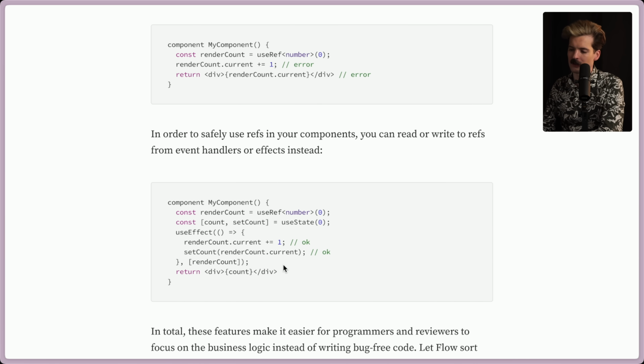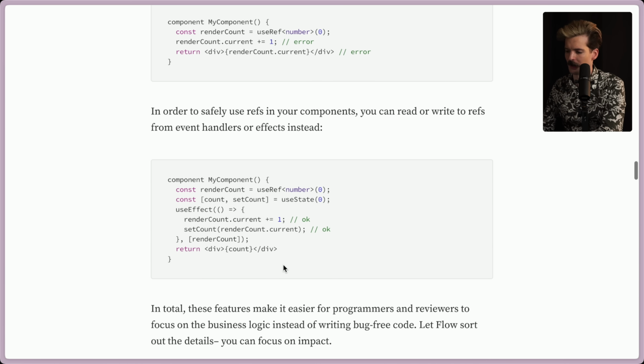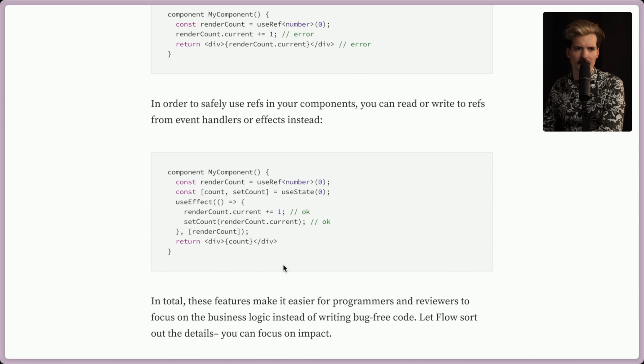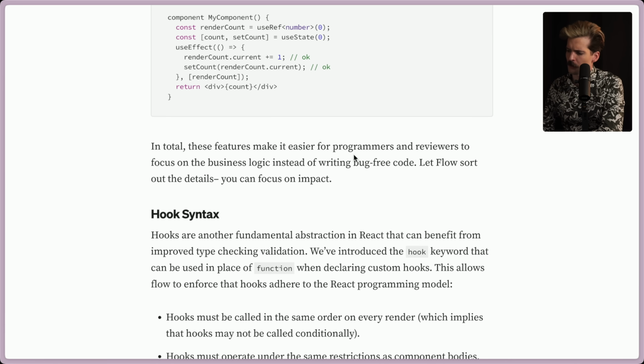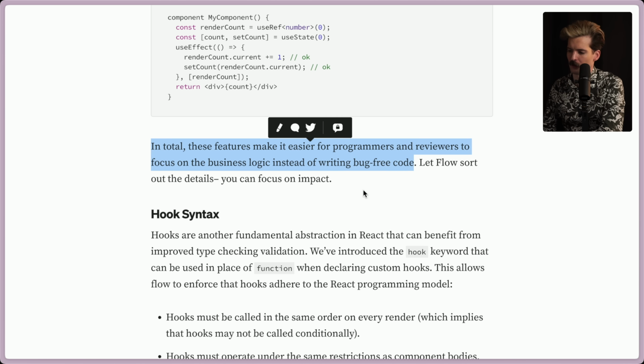Yeah. Nice to see this type of thing being enforced now at a compiler level. It's surprisingly common that people do this wrong. I know I even do. In total, these features make it easier for programmers and reviewers to focus on the business logic instead of writing bug-free code. I like this a lot. This is something I push for everywhere I can.